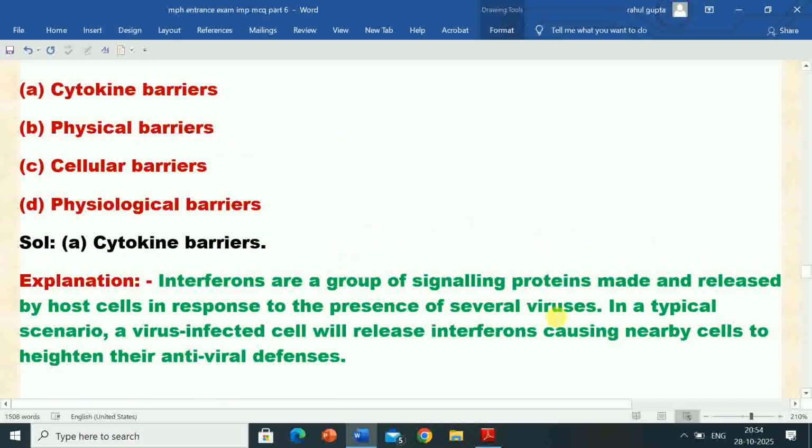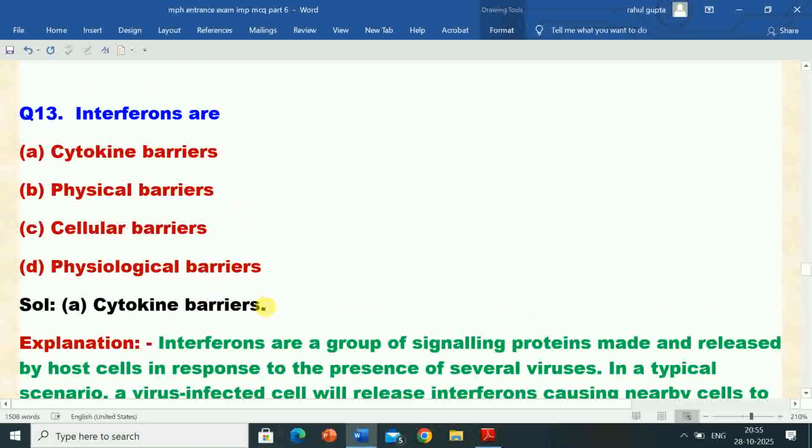Its explanation is: interferons are a group of signaling proteins made and released by host cells in response to the presence of several viruses. In a typical scenario, a virus infected cell will release interferons, causing nearby cells to heighten their antiviral defenses. So interferons are cytokine barriers.